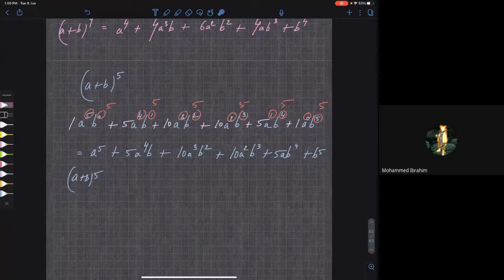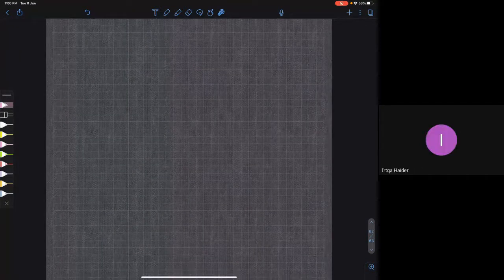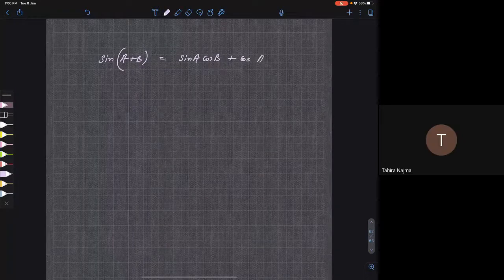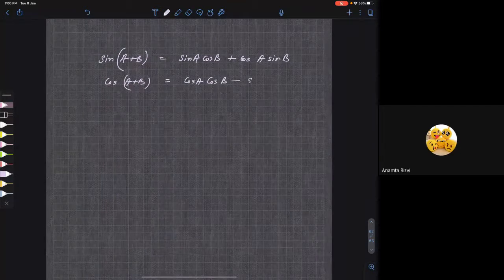Clear? Tomorrow we will see these two formulas. Sine of a plus b is sin a cos b plus cos a sin b. Don't worry, tomorrow I'll explain this. And cos of a plus b is cos a cos b minus sin a sin b.